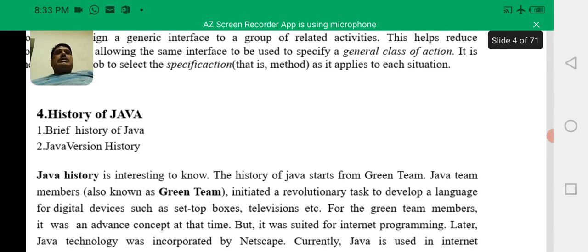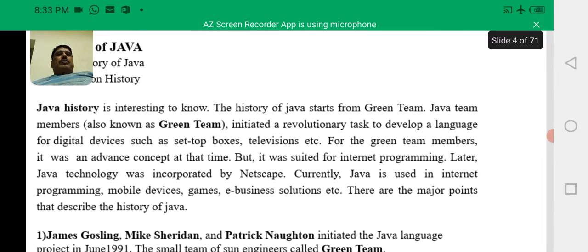Now, let us discuss the history of Java, in which we'll cover a brief history of Java, and then talk about Java version history. The history of Java starts from the Green Team.